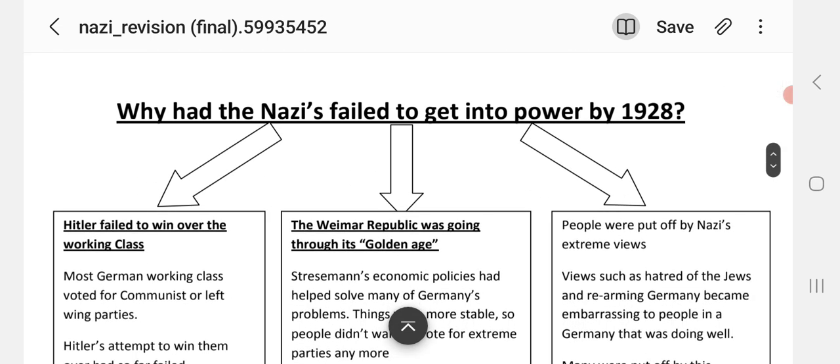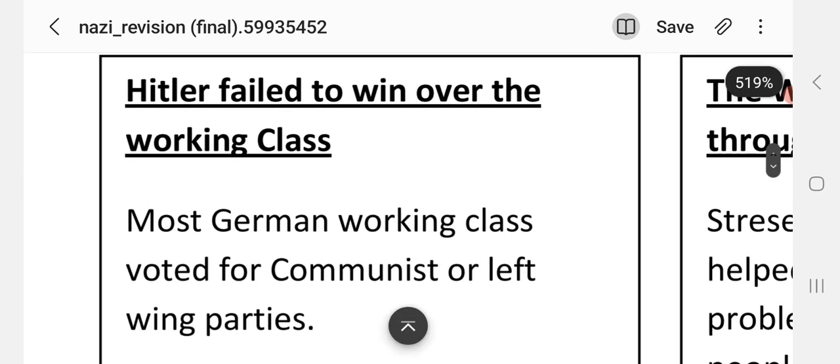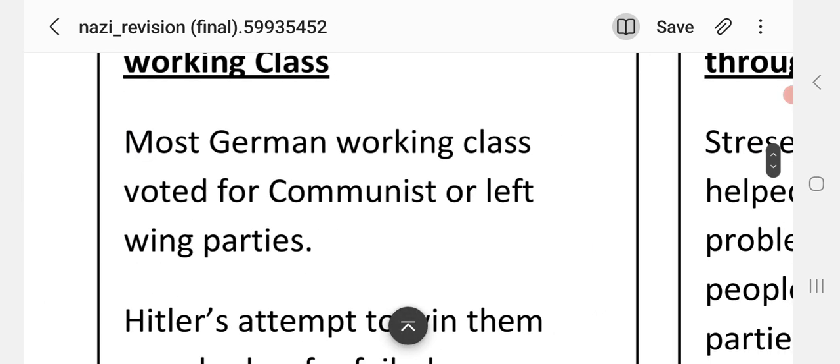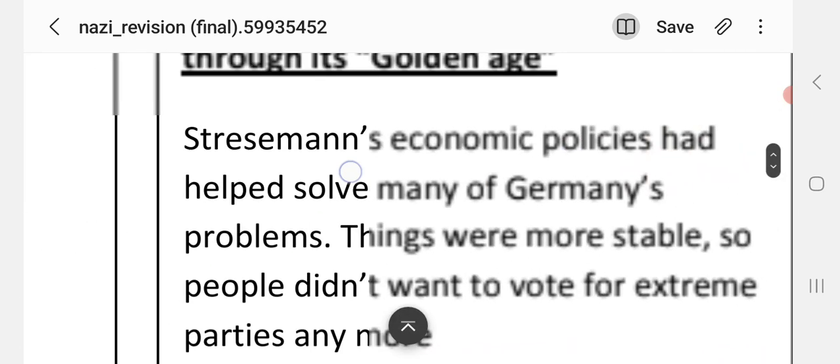But why had the Nazis failed to get into power by 1928? Hitler failed to win over the working class. Many German working class voted for communist or left-wing parties. Hitler attempted to win them over but had so far failed.